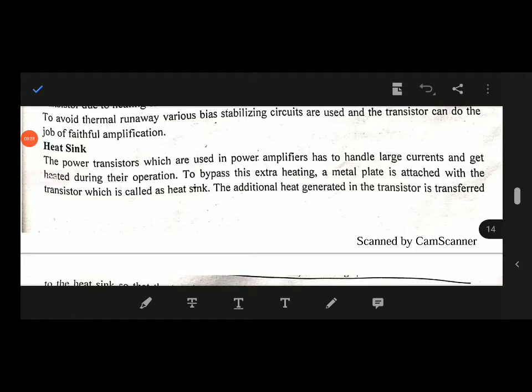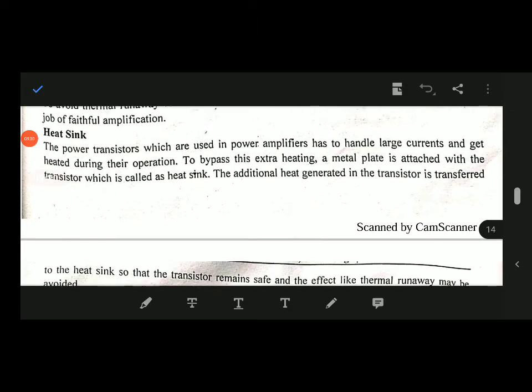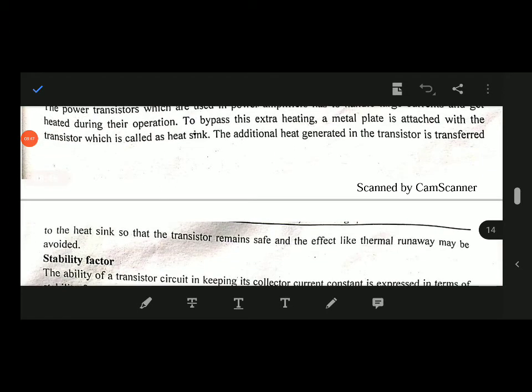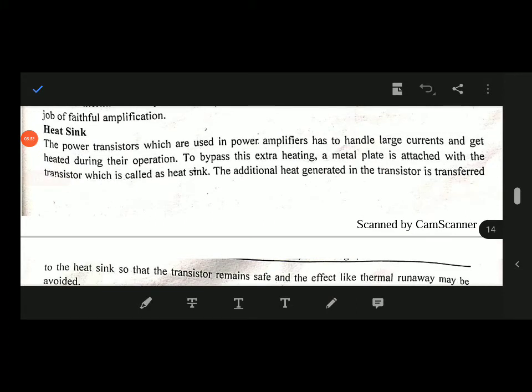Now we see the heat sink. The power transistors which are used in power amplifiers have to handle large currents and get heated during their operation. To avoid this extra heating, a metal plate is attached to the transistor, which is called a heatsink. The additional heat generated in the transistor is transferred to the heatsink, so the transistor remains safe and effects like thermal runaway may be avoided.